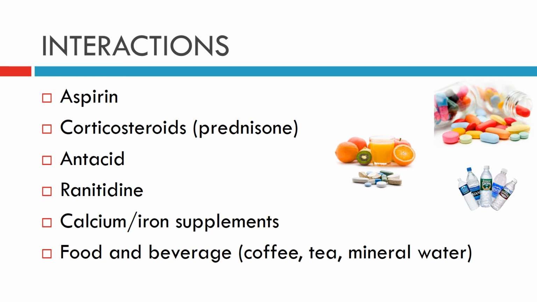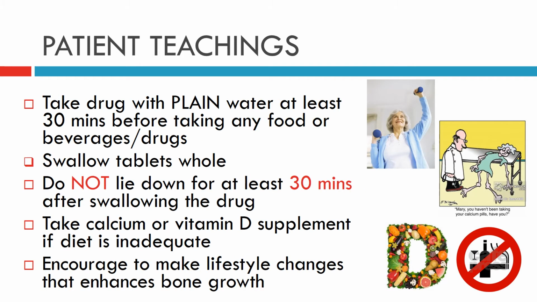Antacid, ranitidine, calcium and iron supplements can decrease the absorption rate and increase the side effects. Food and beverages such as coffee, tea, and mineral water also can decrease absorption rate. Therefore, one must take other drugs and eat food and drink other beverages 30 minutes after taking alendronate. And here is a list of patient teachings and nursing implications about alendronate.